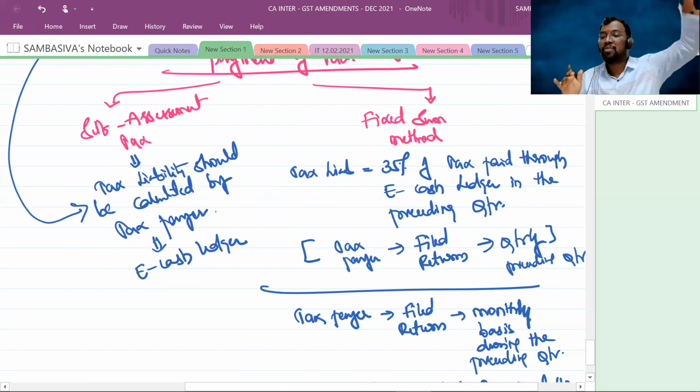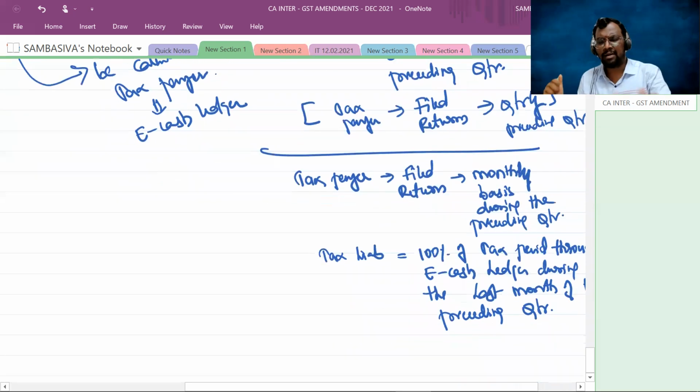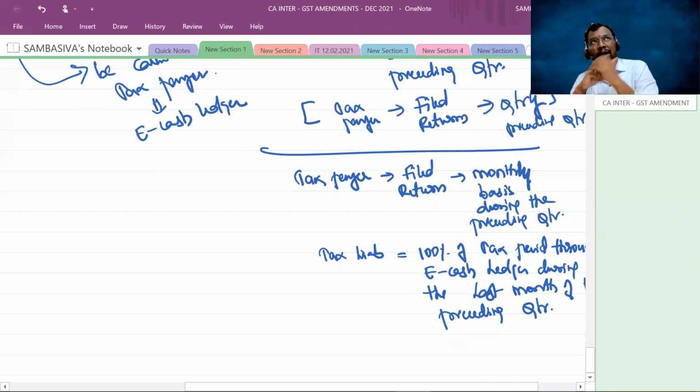What is the due date? 25th of the following month. For April, 25th of May. For May, 25th of June. Clear? No, sir. Actually, in the last quarter, I have filed the returns on a monthly basis.